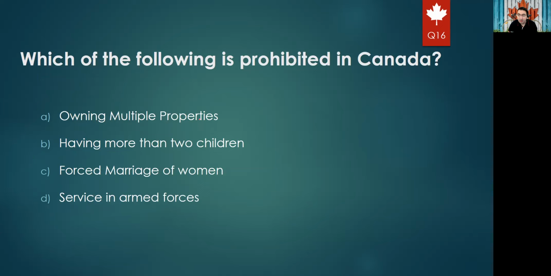Owning multiple properties. You can't own more than one home or more than one office or more than one building. Having more than 2 children. Yeah, is it not a joke? Actually, some countries like China actually prevent having more than one child, for example. Forced marriage of women and service in armed forces. For sure, what is really prohibited, not allowed, will be something which is against women or against the sex type of the person, which will be forced marriage of women, which is option C.